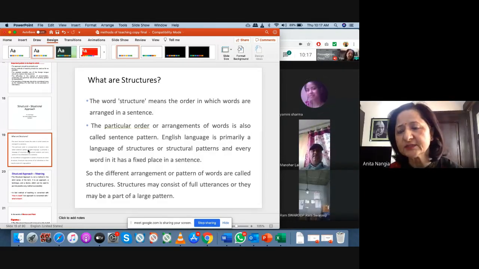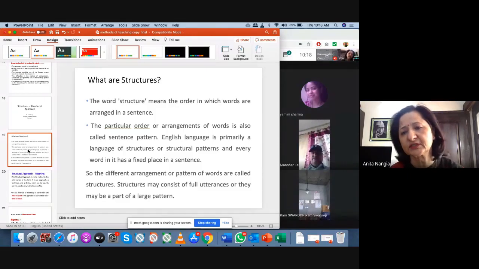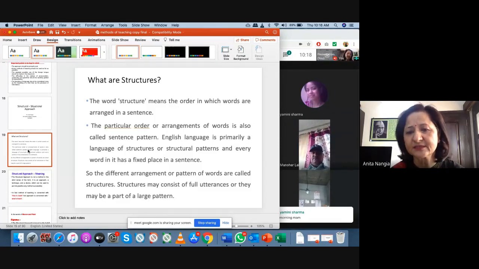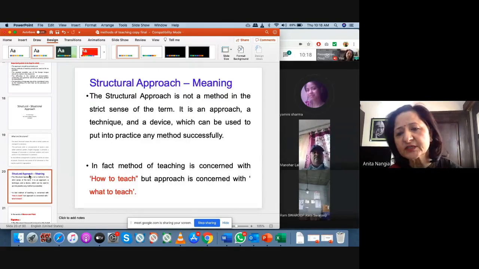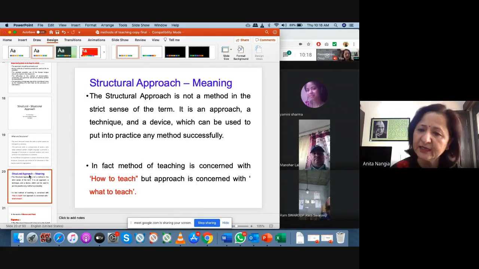So what are structures? Structures means the order in which words are arranged in a sentence. When you get a meaningful sentence, that is called a structure. That makes any sense. These are called structures. And what is structural approach? Structural approach is not a method in the strict sense of the term. It is an approach, a technique, and a device which can be used to put into practice any method successfully.